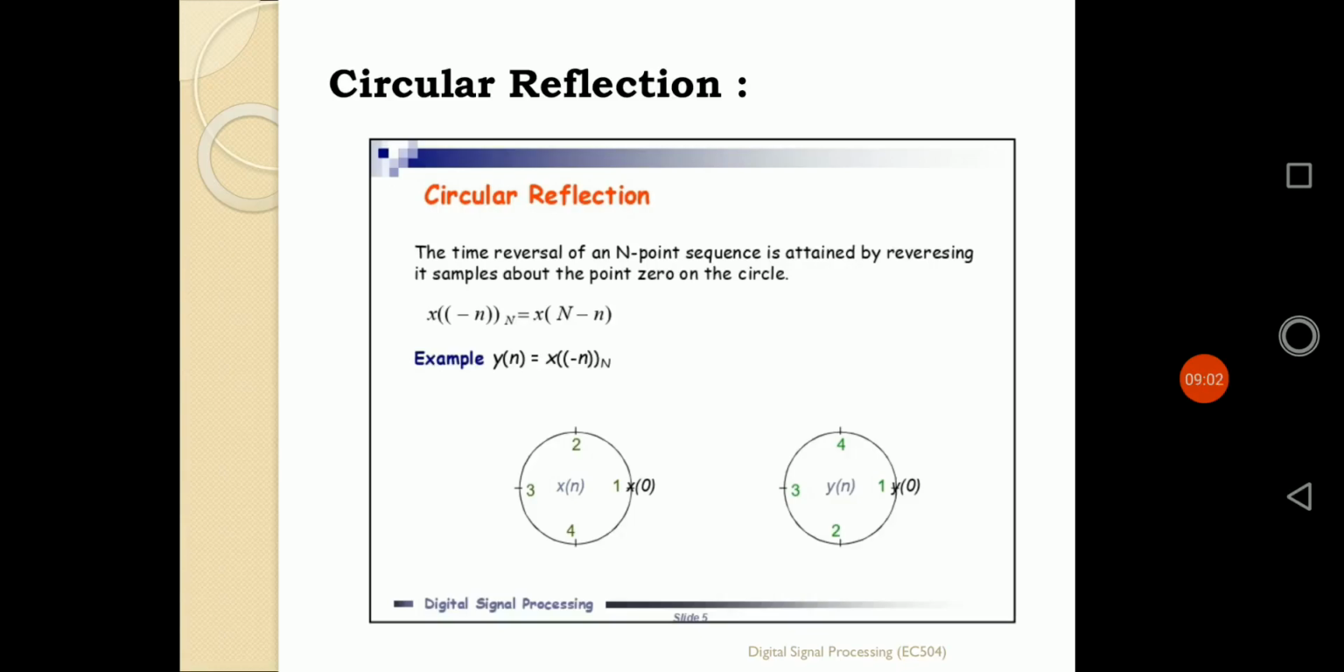So 2 will be the mirror image of 4, and 4 will be the mirror image of 2. So the circular reflection property tells us that whatever sequence comes, according to its circular image, that is 1, 4, 3, 2, is represented as x of minus n, our circular reflection.